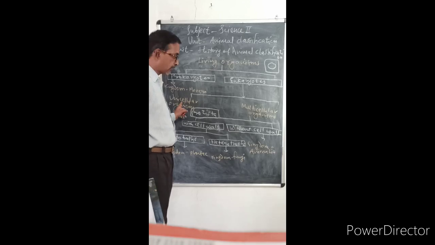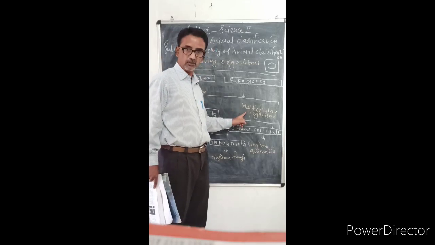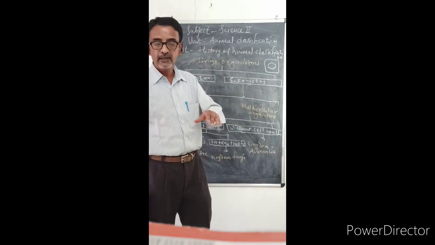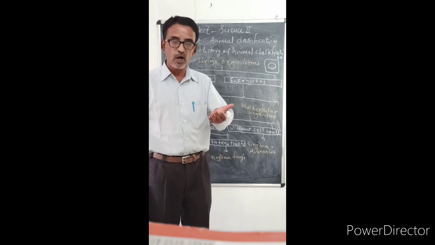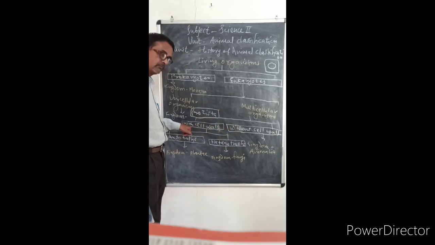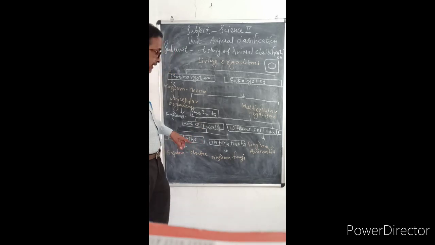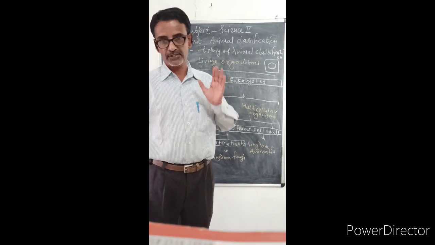One cell, unicellular; many cells, multicellular. Third criteria, presence or absence of cell wall. And the fourth criteria, the mode of nutrition.